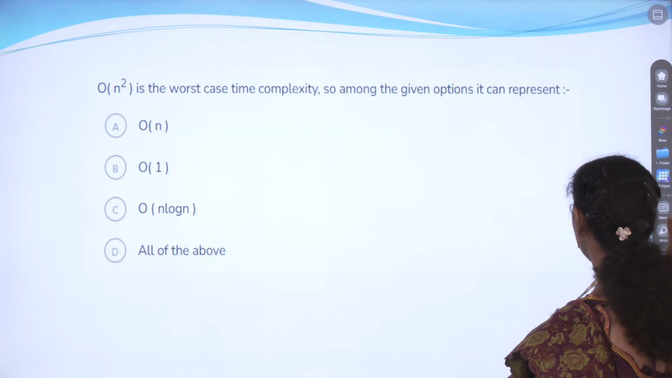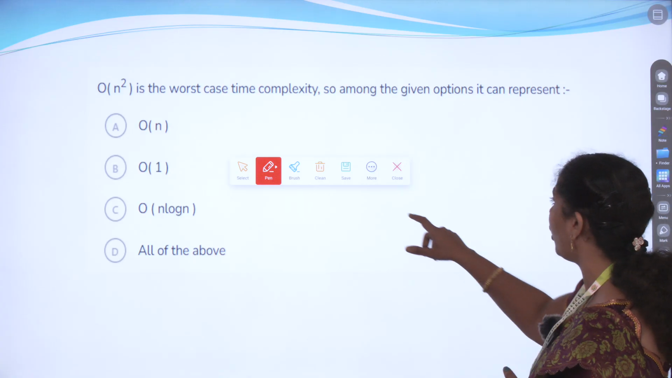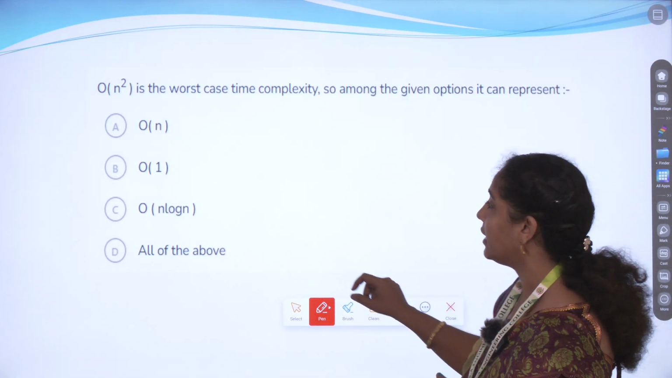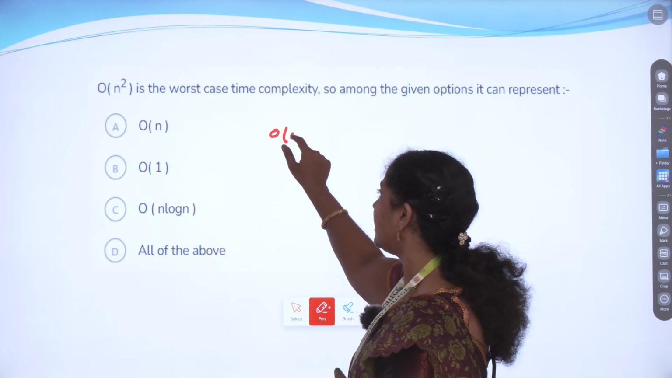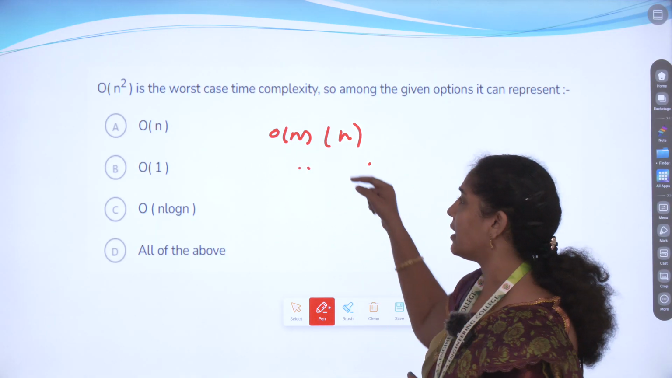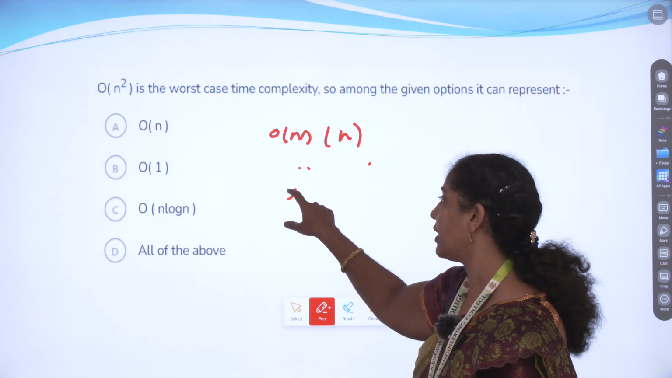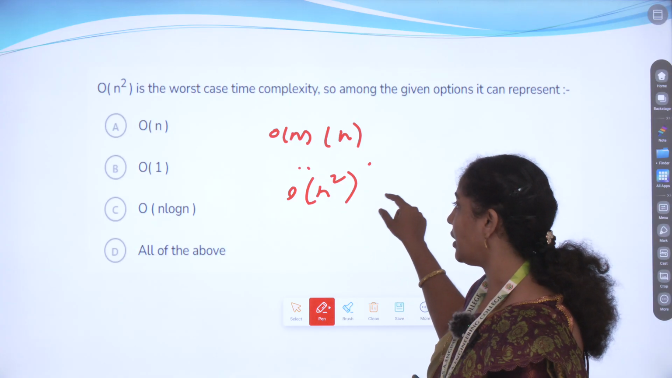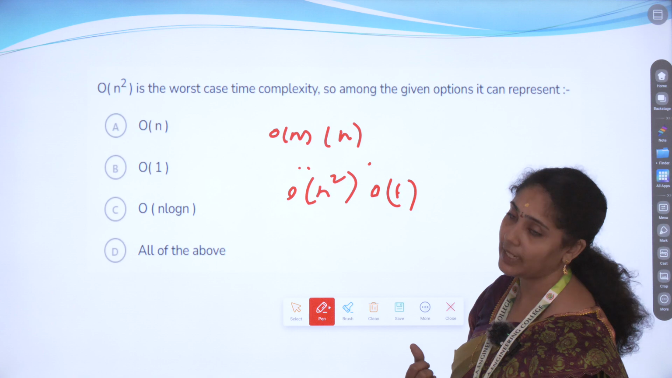So order of n squared is what? It is multiple times of n. That is what we call order of n squared, right? So order of n into order of n only we call order of n squared. Order of 1 also comes inside order of n squared, because substituting n equal to 1, it comes under order of n squared only.